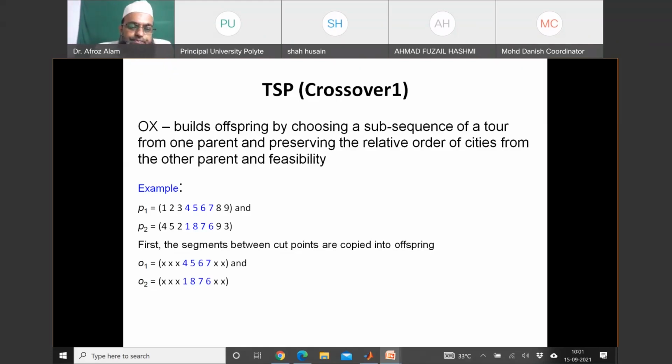Fine. So now, starting from the end of the second parent, after the blue part of the second parent, we will start from 9. So 9, 3, then maintain the proper sequence.